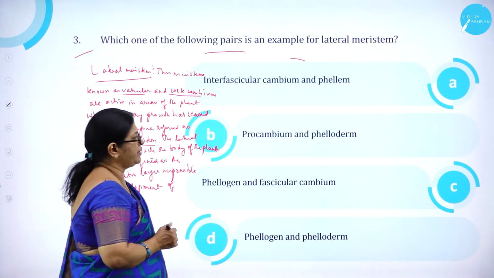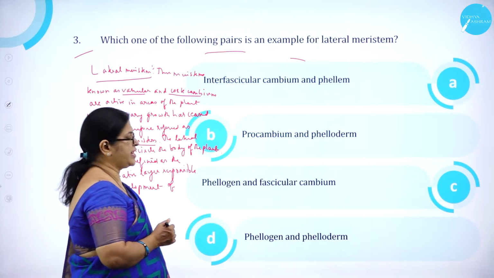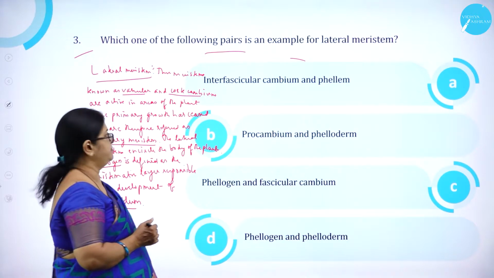Option B, procambium and phelloderm. Option C, phellogen and fascicular cambium. And option D, phellogen and phelloderm.